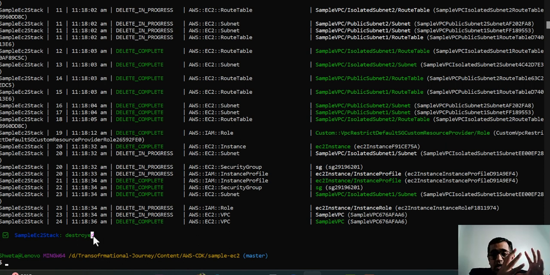However, CloudFormation, CDK, etc. are, as I said, not vendor agnostic, they are specific to AWS itself. Similarly, we have different services within Azure as well as GCP, but here we are talking only about CloudFormation. And if you want to create the resources using a vendor agnostic tool, then Terraform is a fantastic tool.